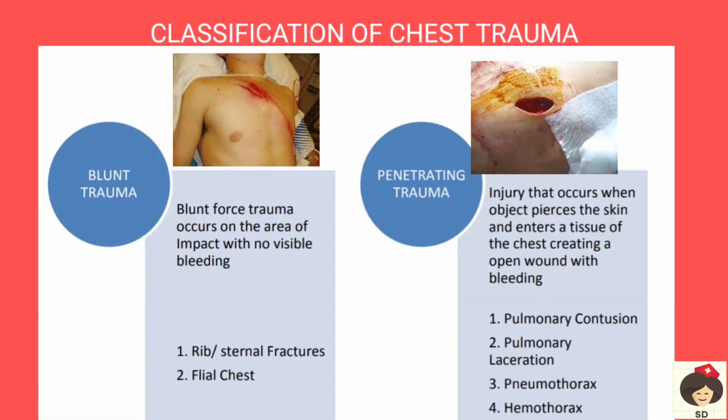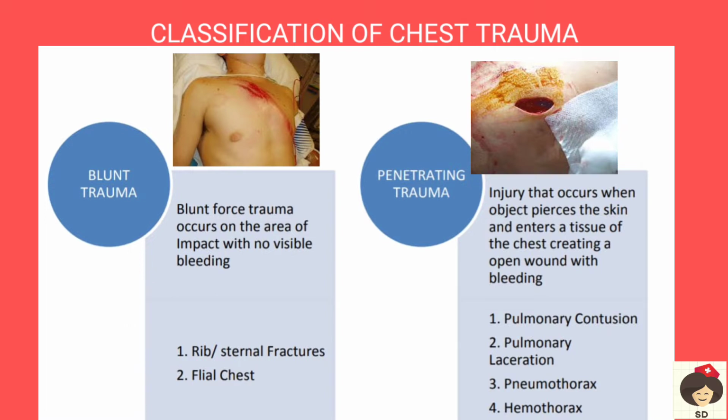Next, coming to the classification, chest trauma is classified as blunt and penetrating trauma. Blunt trauma means there is a force of impact, that means the patient will fall, but outside you cannot see a visible injury, but some impact will be in the inner area. Like rib fractures and flail chest. Flail chest is also like fracture, but multiple portions of the rib bones are broken.